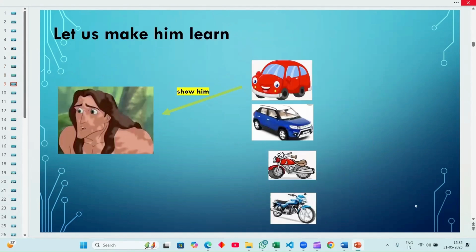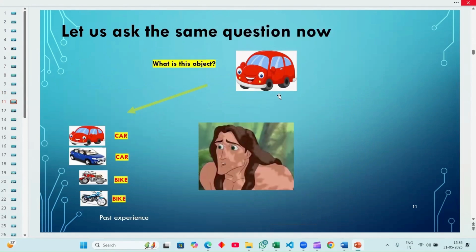Now let us train him. Let us show him a few pictures to identify the concepts, structures and patterns, and assign the names. This is a car. This is a supercar. This is a motorbike. This is a bike. After that, we show the same pictures and ask what this is. He easily recognizes this is a car, this is a supercar, because we trained him from past experience.